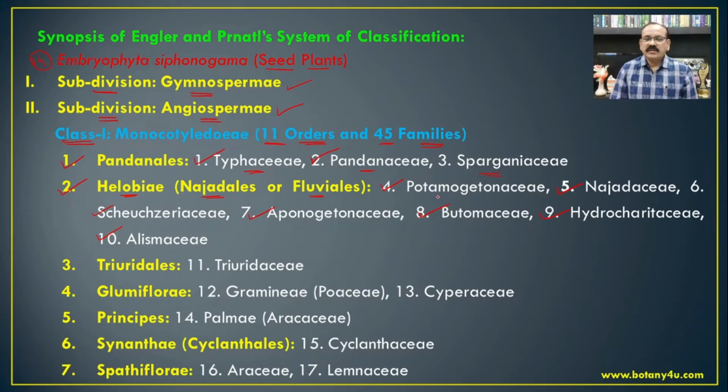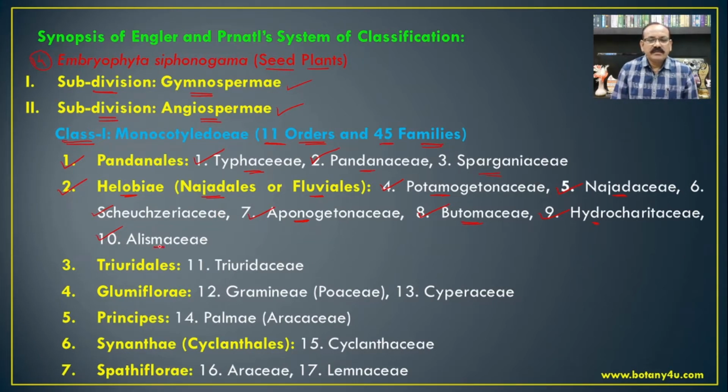So here Potamogeton is one of the genera from the Potamogetonaceae. Najas, Najas minor, Najas major are the common plants from the Najadaceae. Aponogeton from the family Aponogetonaceae. Butomopsis from the family Butomaceae, and Vallisneria, Hydrilla, Blyxa and Ottelia are some of the members from the Hydrocharitaceae.